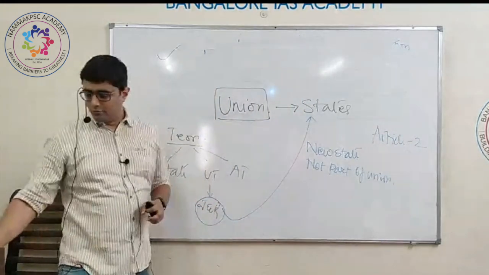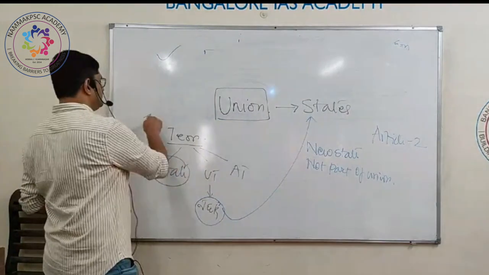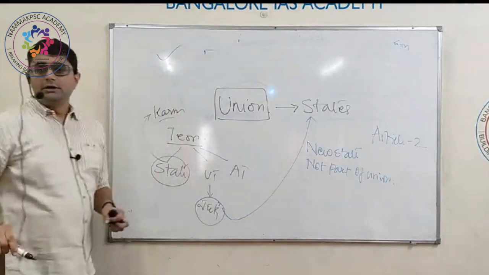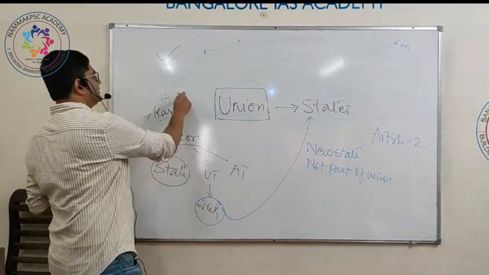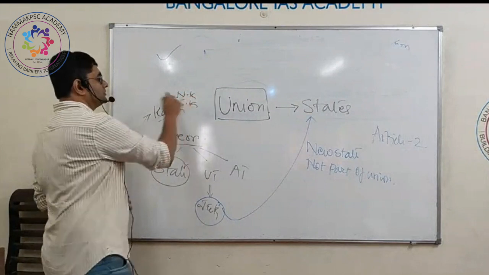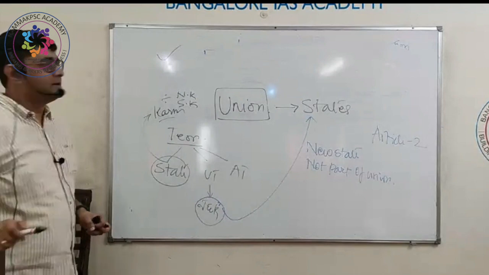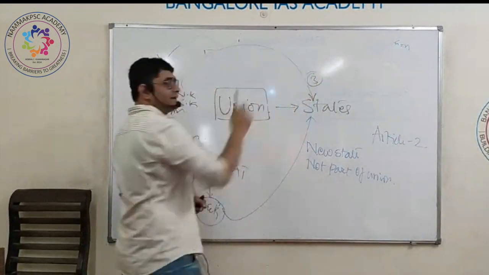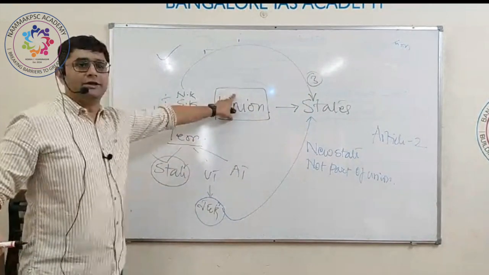Now, tomorrow, let's take the example of Karnataka. If the government decides to divide Karnataka into North Karnataka and South Karnataka, under which article is it done? It is done under Article 3. So Article 3 deals with formation of new states within the union.